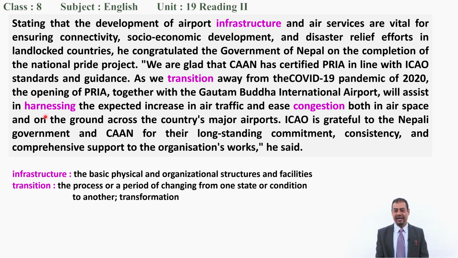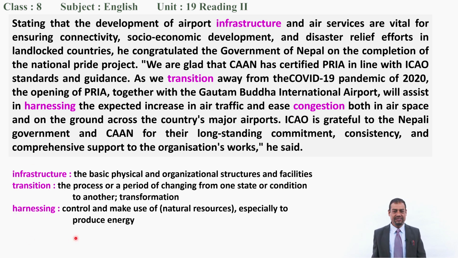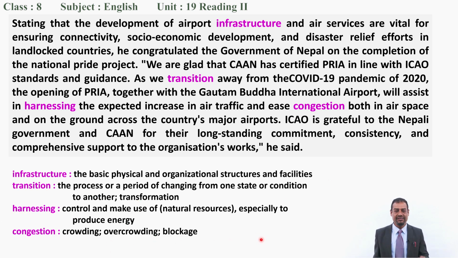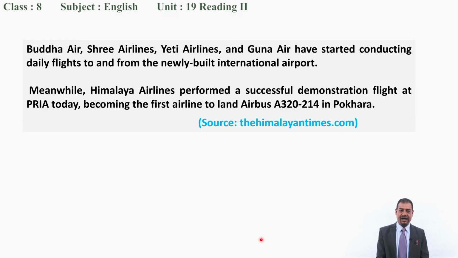Now next one is harnessing. It means to control and make use of natural resources, especially to produce energy, okay, and here for air traffic. And then congestion, it means crowding or overcrowding or blockage. So have you written these words and meanings in your notebook? Good. Now we have come to the last paragraphs of this text.